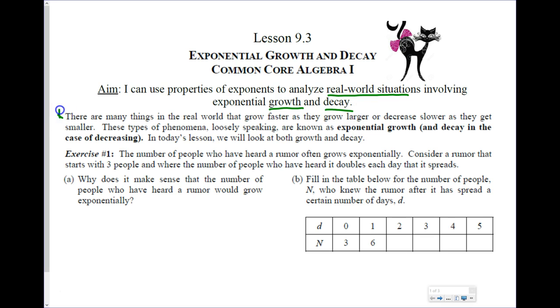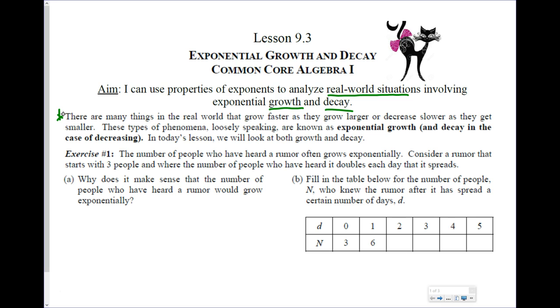So let's read right here. There are many things in the real world that grow faster as they grow larger, or decrease slower as they get smaller. These types of phenomena, loosely speaking, are known as exponential growth and decay in the case of decreasing. In today's lesson, we will look at both growth and decay. So exercise 1 is a problem about exponential growth, about a rumor.